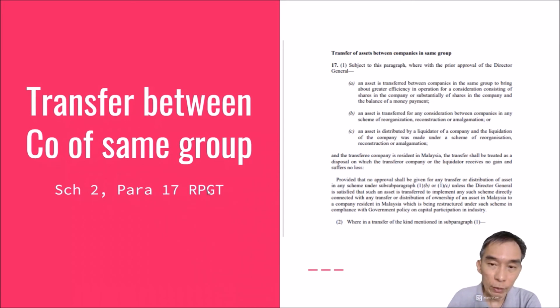The other one is Para 3, Sub-Para 1B, which is about transfer of an individual having a property transferring it to his own company. So that one is Para 3, Sub-Para 1B. That one also no gain, no loss. So here also no gain, no loss.